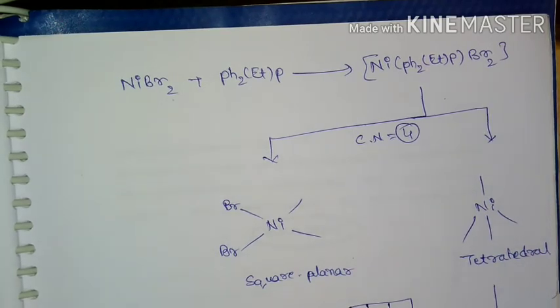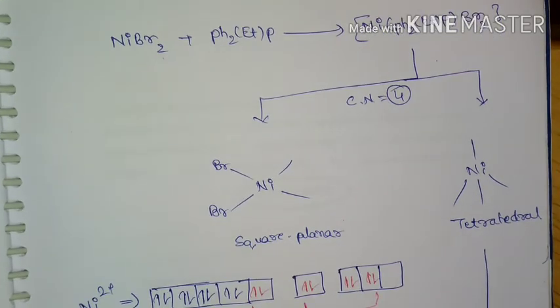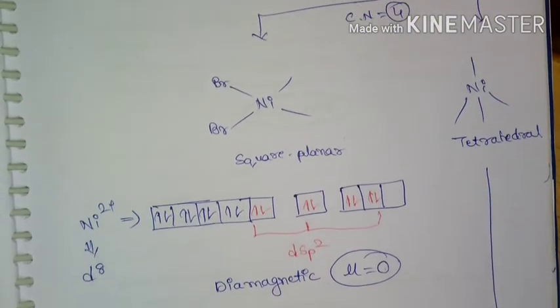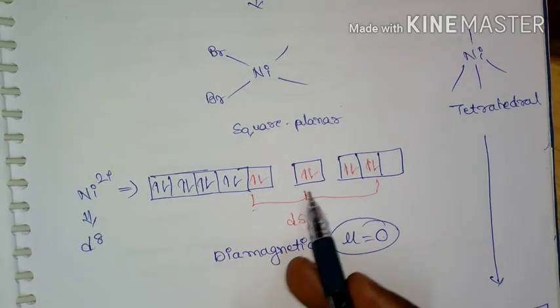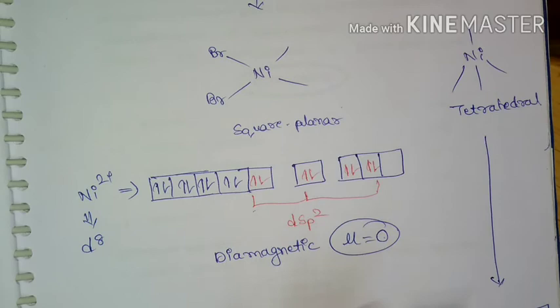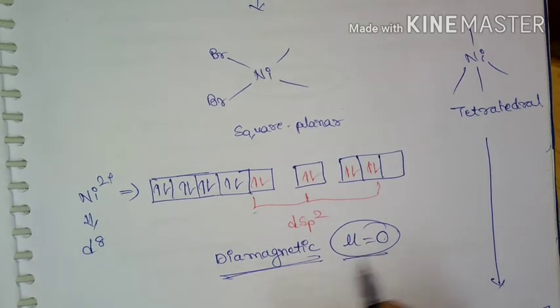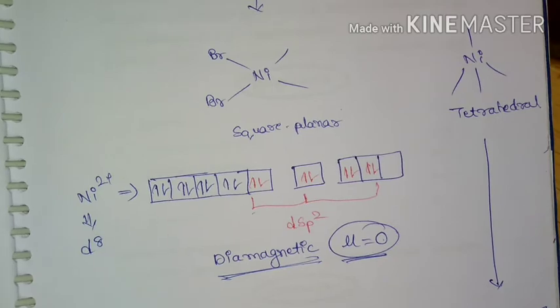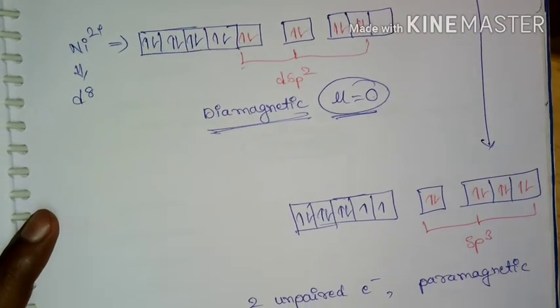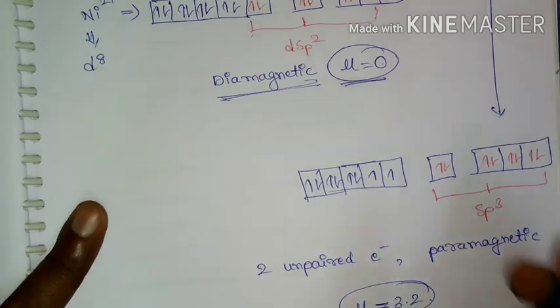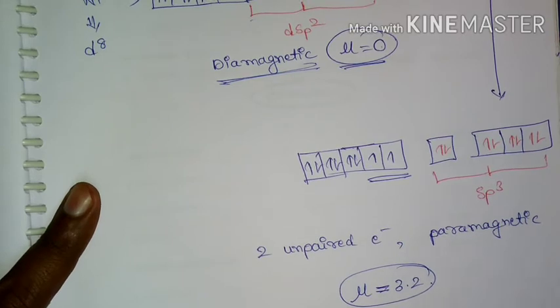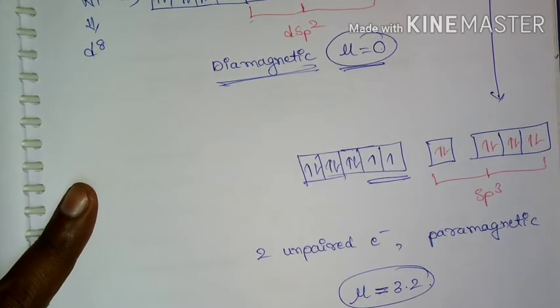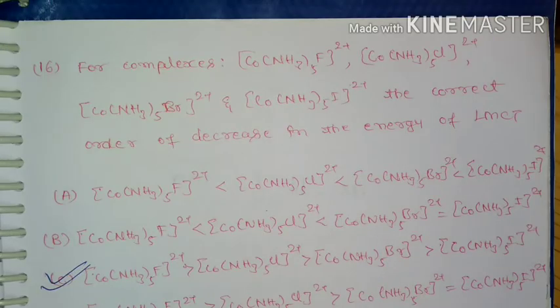And we know coordination number 4 has 2 possibilities. That is, it can form a square planar complex or a tetrahedral complex. If it forms a square planar complex, then the hybridization will be dsp2, and there won't be any unpaired electrons, so it will become diamagnetic and its magnetic moment will be 0. And if it attains tetrahedral geometry, then obviously it is going to have 2 unpaired electrons, so it will become paramagnetic. Based on that, it is going to have geometries of square planar and tetrahedral.